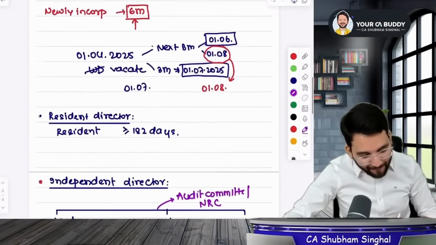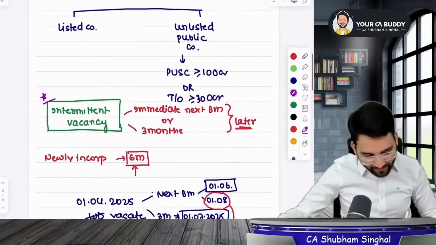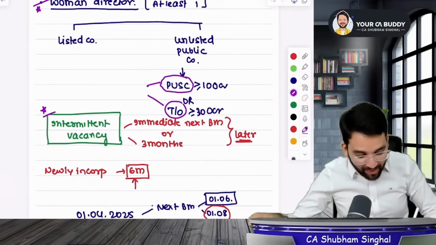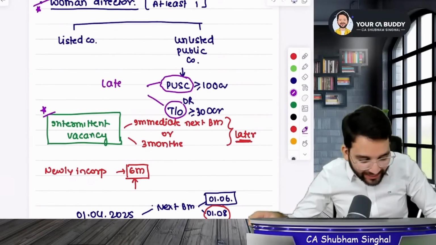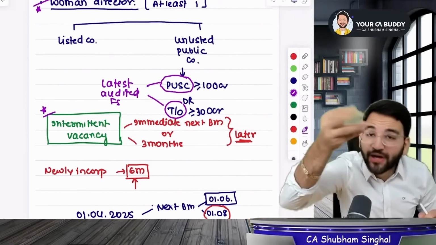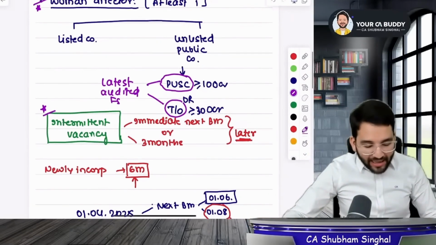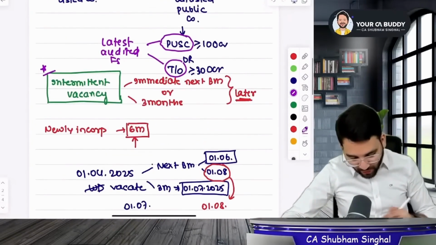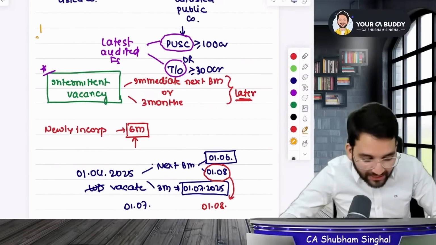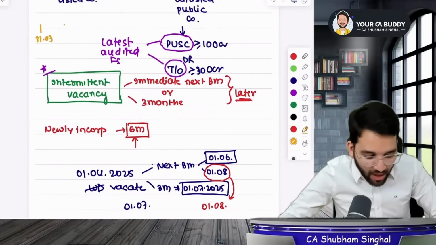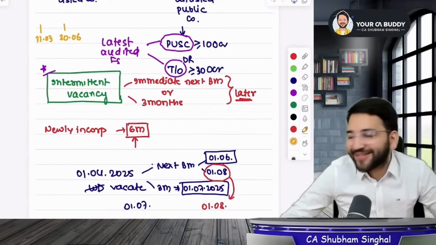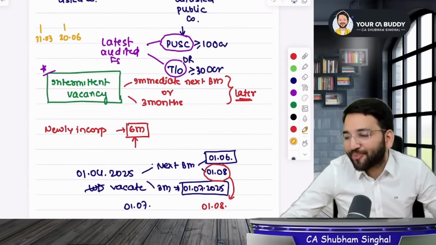So now look carefully on the screen, please. Here what did I say? I told you all that if you focus on this paid up share capital and the turnover you see here, this is for the women directors. So this will be as per latest audited financial statement. Students, don't write what I am writing. You can write this: latest audited financial statement. I have a financial statement for March 31st and another one for June 30th. So if I ask you all, which one should I take? Speak up. Students, which one should I choose?